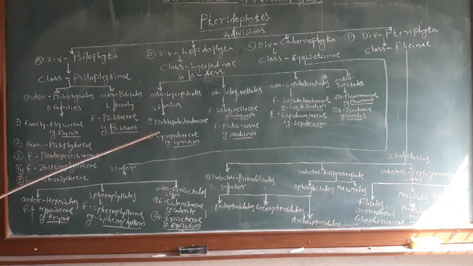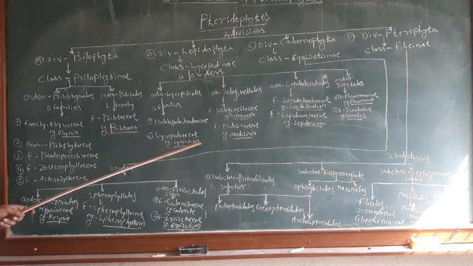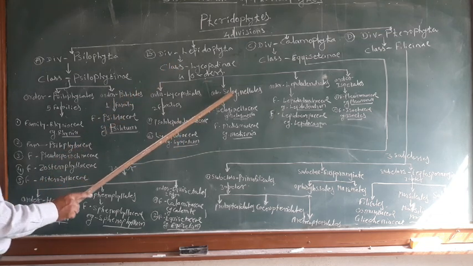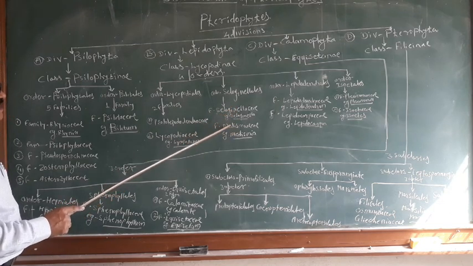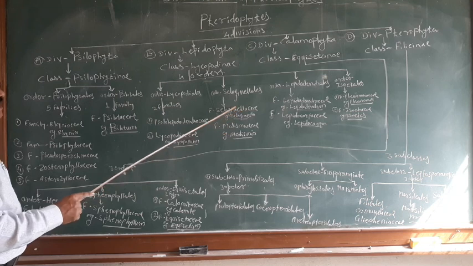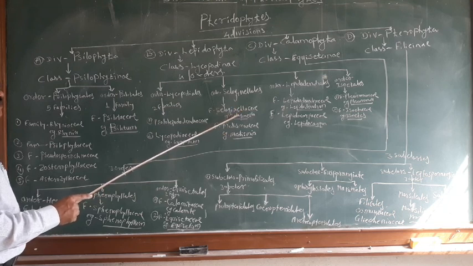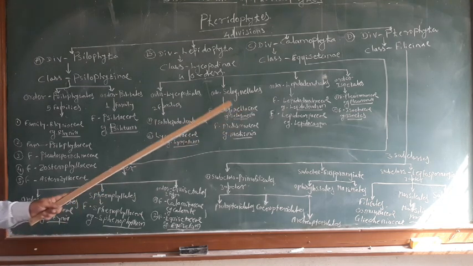The Lycopodiales can be divided into two families: Protolepidodendraceae includes the genus Protolepidodendron, then Lycopodiaceae includes the genus Lycopodium. Then order Selaginellales shows two families, Selaginellaceae and Miadesmiaceae. Selaginellaceae includes the genus Selaginella.